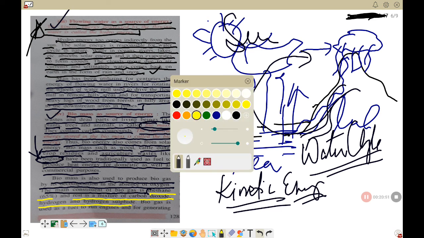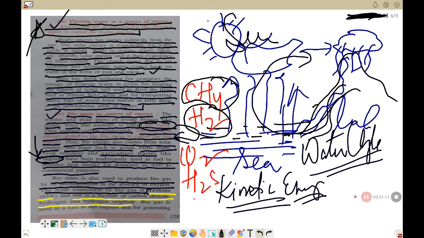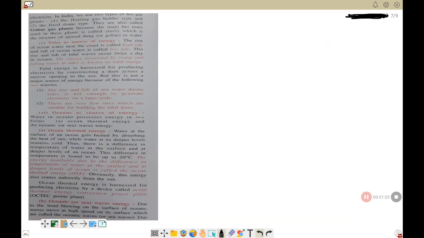So what is in biogas? Methane, that is CH4. Then comes your hydrogen, then carbon dioxide, then hydrogen sulfide. So these four gases are in what? In biogas. So what are they? Methane, CH4, and hydrogen, H2, CO2, that is carbon dioxide, and H2S, that is hydrogen sulfide. So biogas is used as a fuel to run engines and for generating electricity.